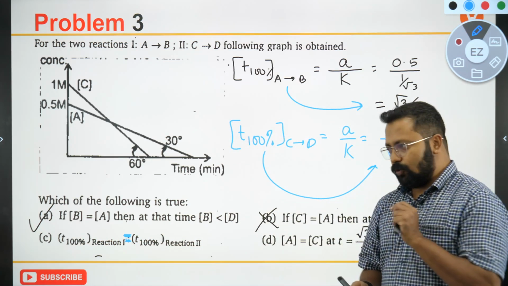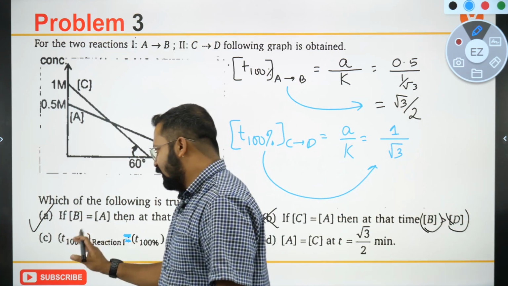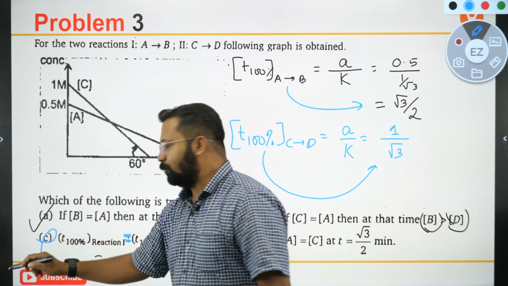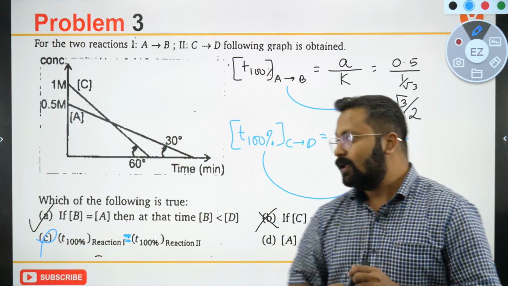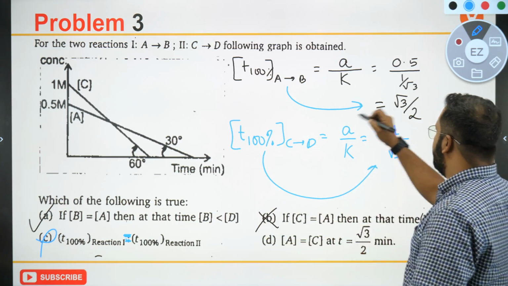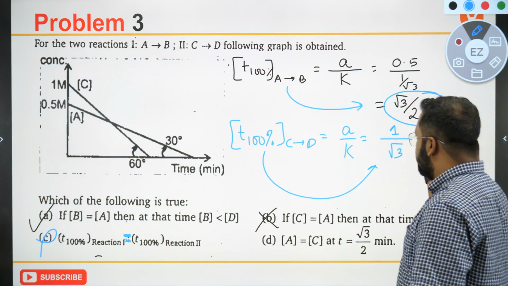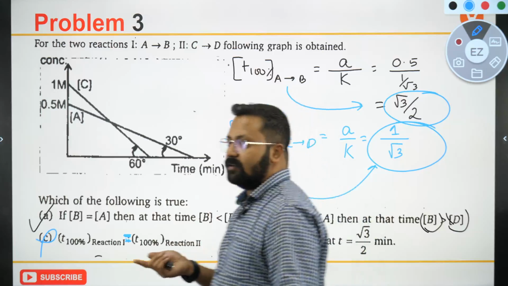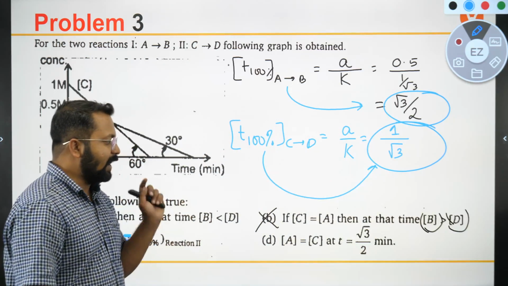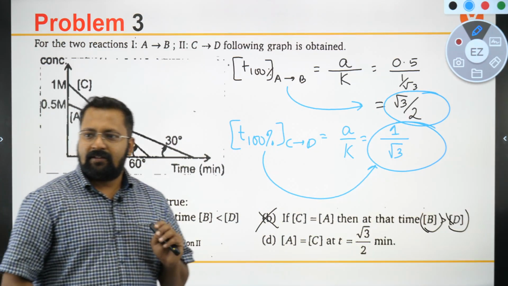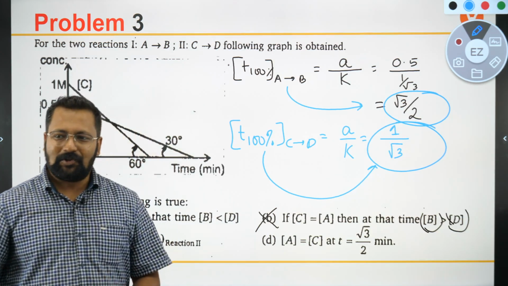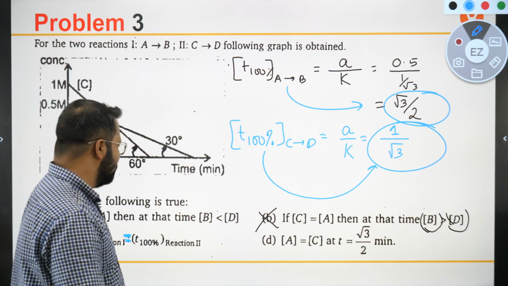Okay, so what would be the right answer? Will this statement be correct? Nope, this statement would not be correct, because T 100% of the first reaction comes to root 3 by 2, and of the second reaction comes to 1 by root 3. They are not equal. Okay, we had calculated this earlier. How would D be correct? You are just saying anything is correct.